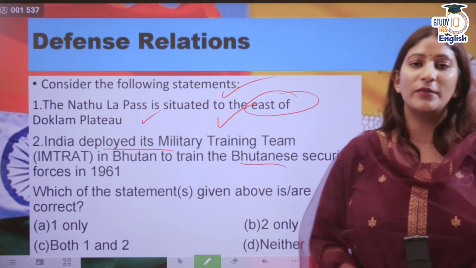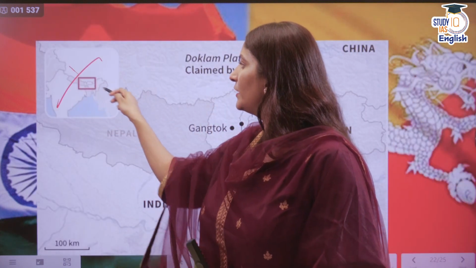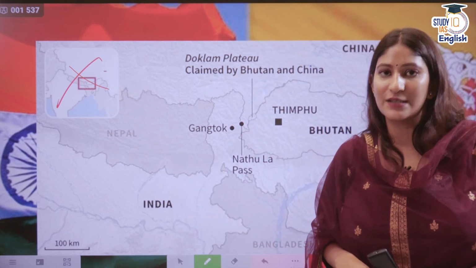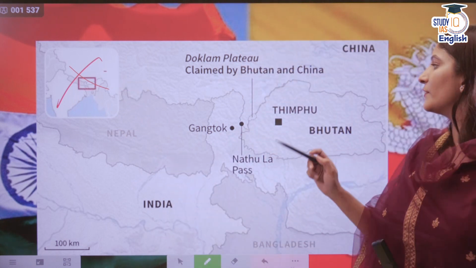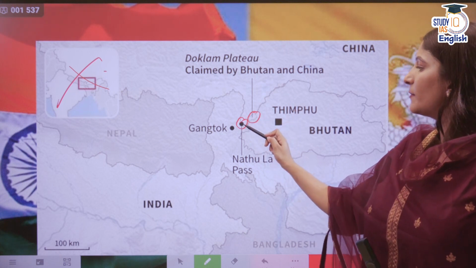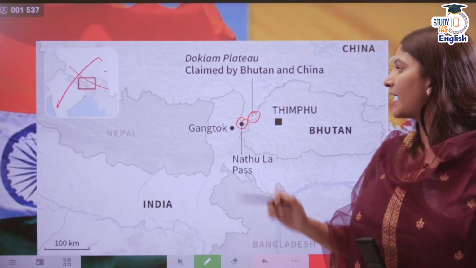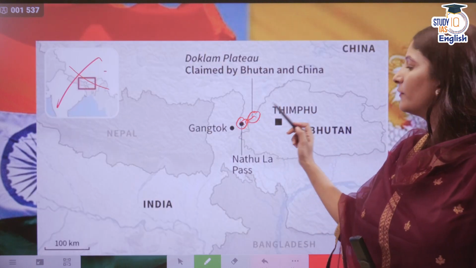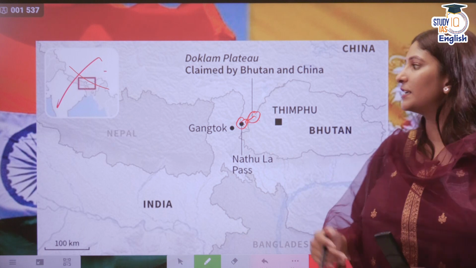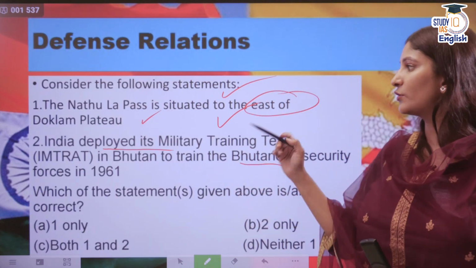If we have to talk about the first statement, we'll have to look at the map. Keep in mind, we do not at all endorse this part of the map because it's wrong. It's not the Indian narrative. Here is Nathula and here is Doklam. If we talk about Nathula, it is not to the east. It is actually to the southwest of Doklam. So that makes the first statement incorrect. All right, this is how you do it by visualizing it on the map.